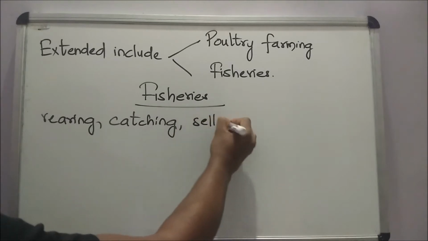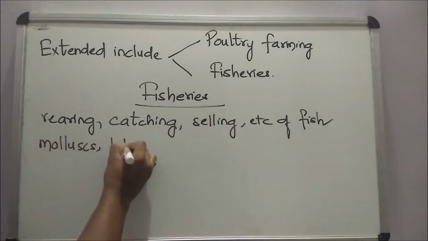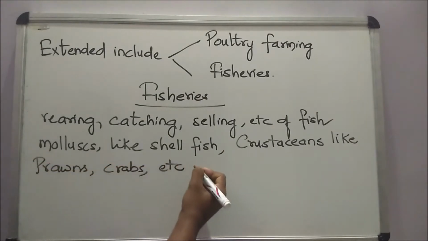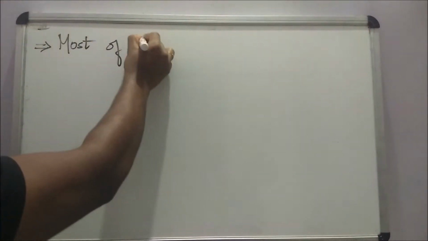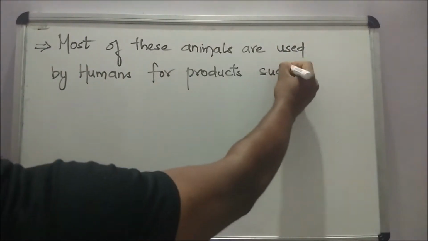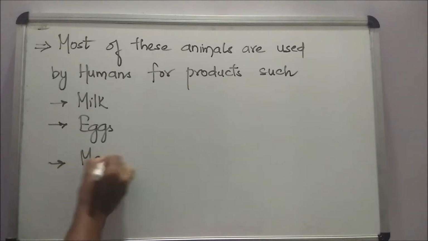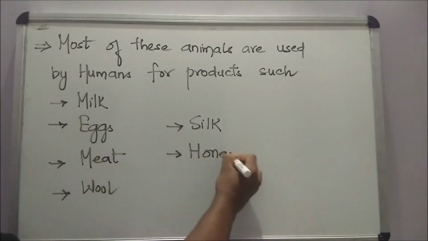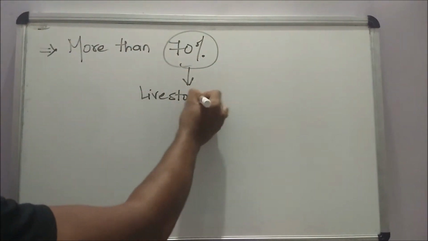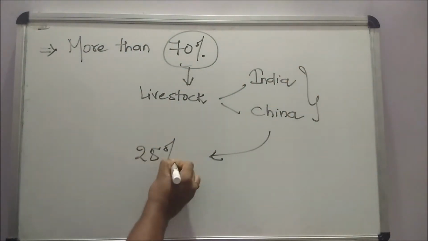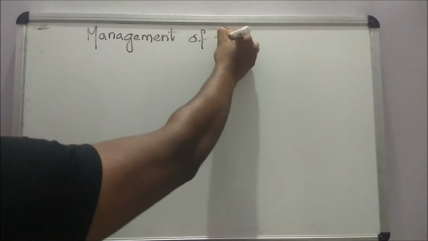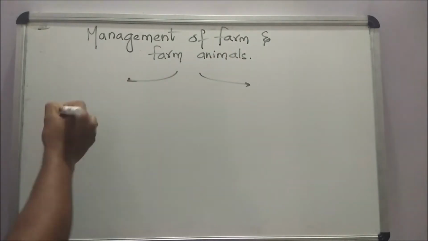Fisheries is nothing but the rearing, catching and selling of fish, molluscs such as shellfish, and crustaceans like prawns and crabs. Most of these animals are used by humans for products such as milk, eggs, meat, wool, silk, honey, etc. More than 70% of the livestock in the world belongs to India and China, but their contribution to world farm production is only 25%. Now, let's learn about the management of farm and farm animals.